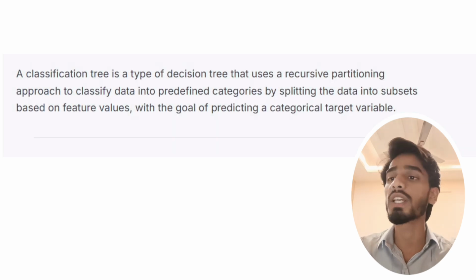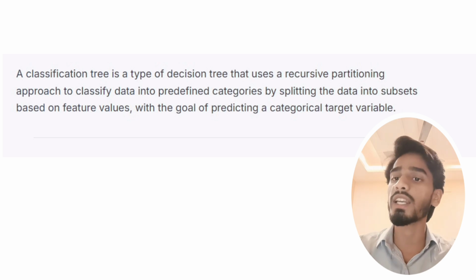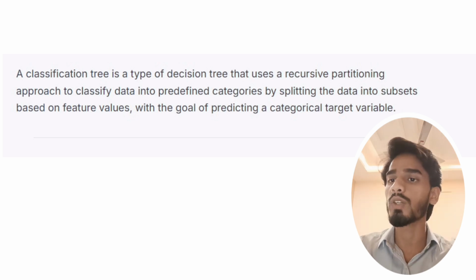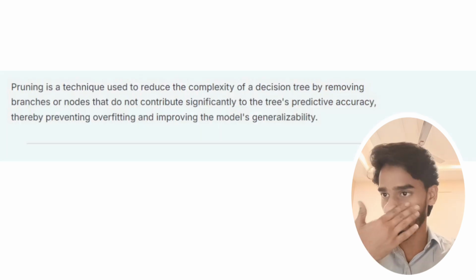Now, what are classification trees? A classification tree is a type of decision tree that uses a recursive partitioning approach to classify data into predefined categories by splitting the data into subsets based on feature values, with the goal of predicting a categorical target variable. Now, what is pruning?